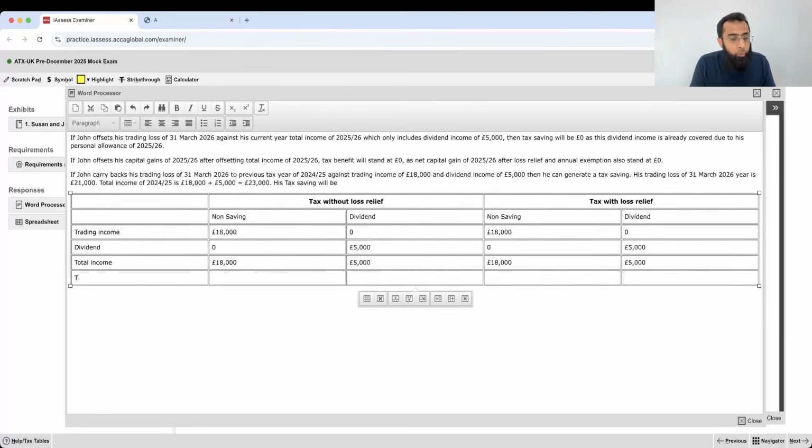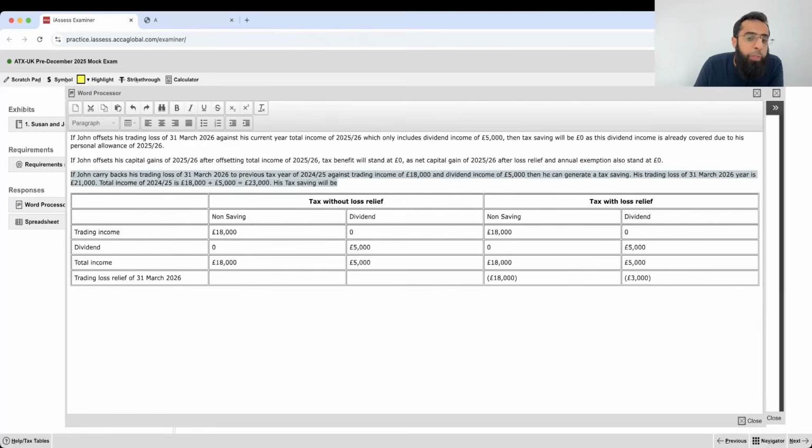Now, trading loss relief of 31st March 2026. When he hits his trading loss relief, that loss is of 21,000. So 18,000 will offset here and 3,000 will offset here, because the total is 21,000 pounds.